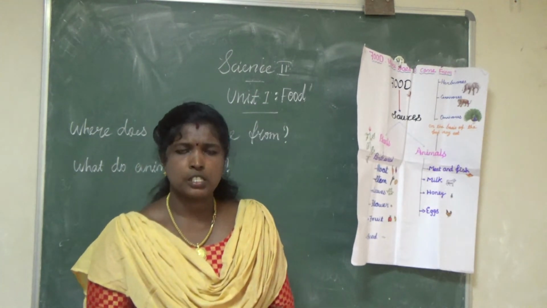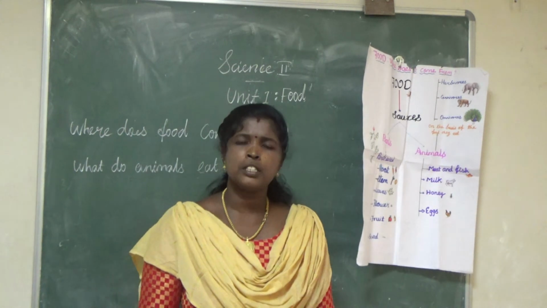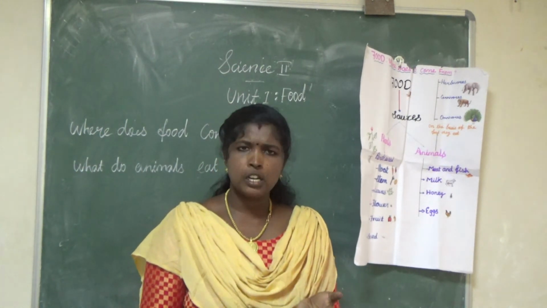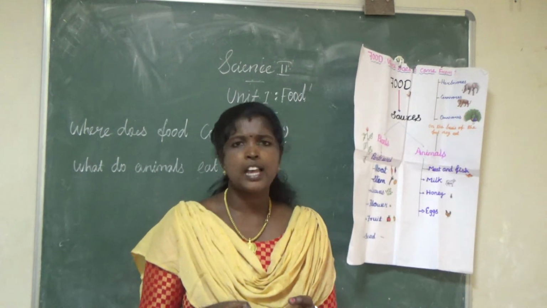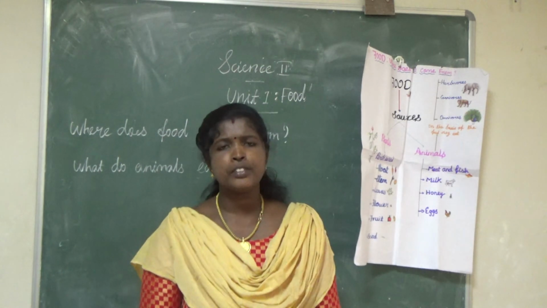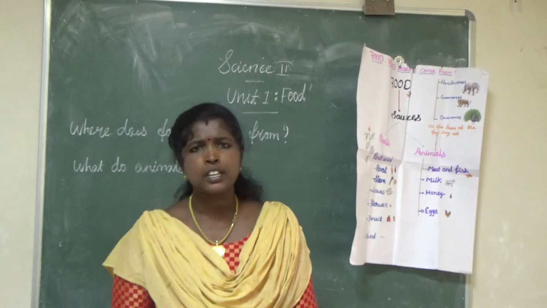Then omnivorous. Examples of omnivorous are human beings and bear, and they have all types of teeth: molars, premolars, incisors and canines. All the teeth are present in these omnivorous animals. With the help of these teeth, they are able to eat both plants and animals.